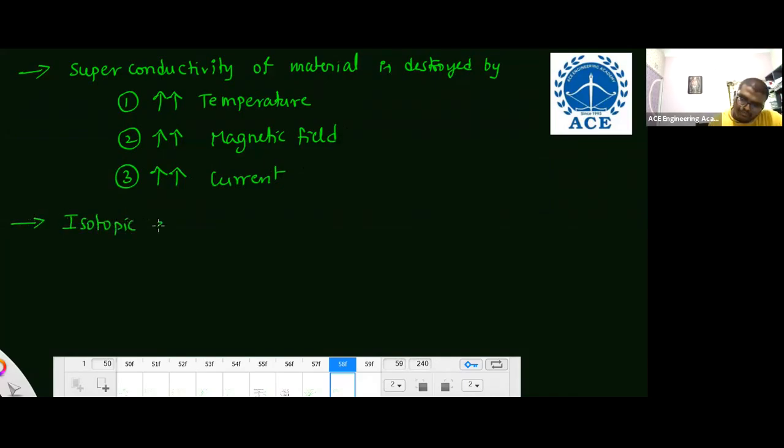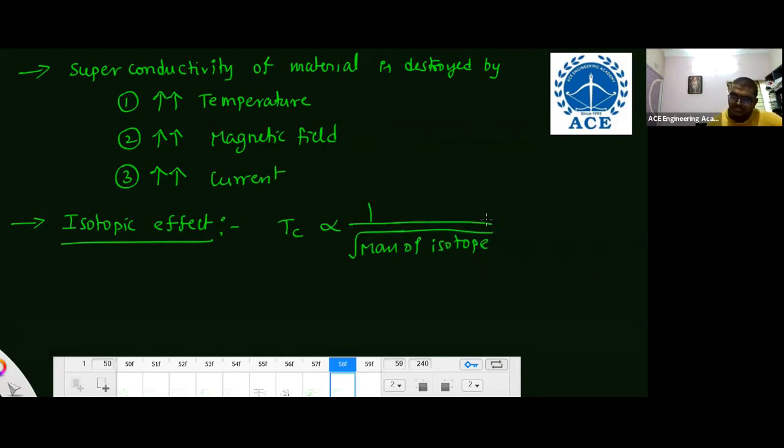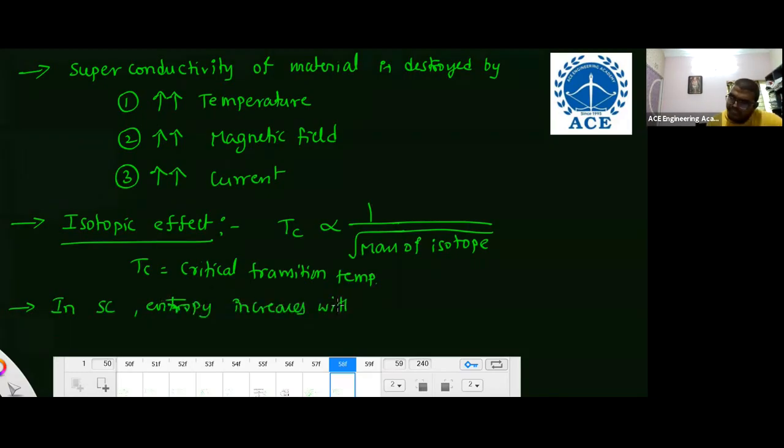The isotopic effect means the critical transition temperature of a superconductor is inversely proportional to the mass of the isotope. With increasing mass of isotope, the critical transition temperature Tc decreases. Also in a superconductor, entropy increases with increasing temperature. Just remember these points. That is more than enough from superconductors. You don't need to remember applications, only properties and definitions; that is important.